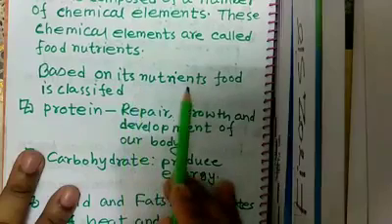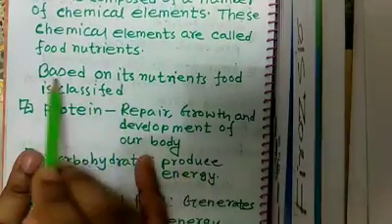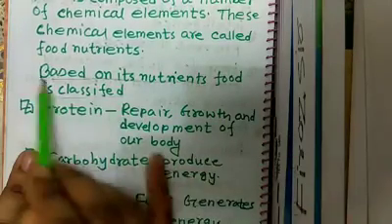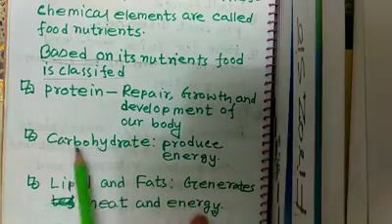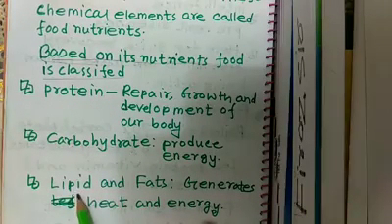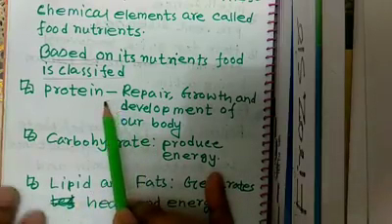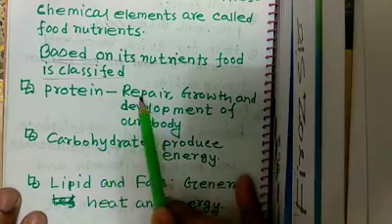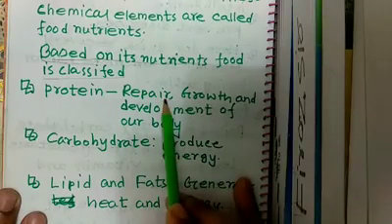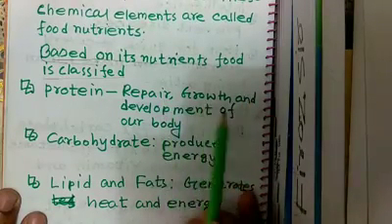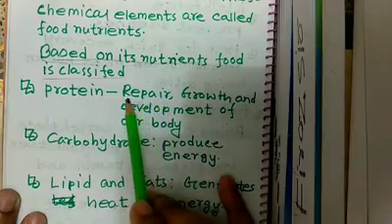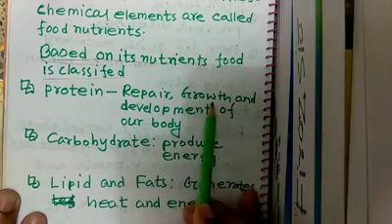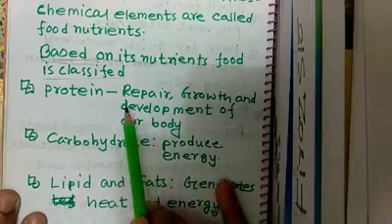Now, based on nutrients, food is classified into three types. Number one, protein. Number two, carbohydrate. And number three, lipid and fats. Number one, protein. What is the function of protein? Repair, growth, and development of our body. Actually, if any cell or any portion is decayed, protein repairs it, and it also performs the growth and development of our body.